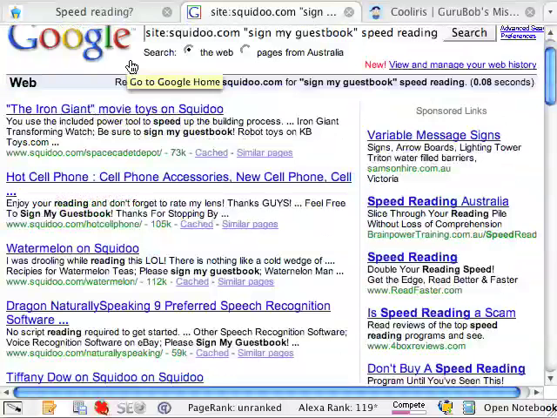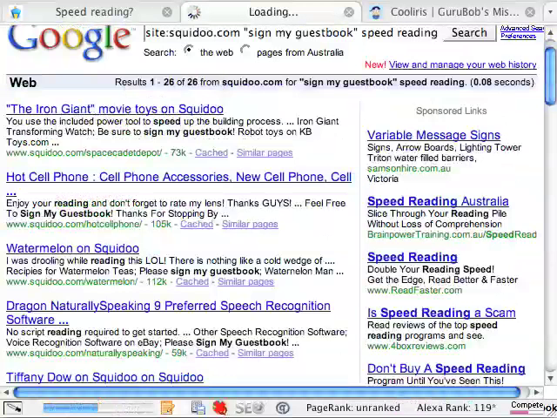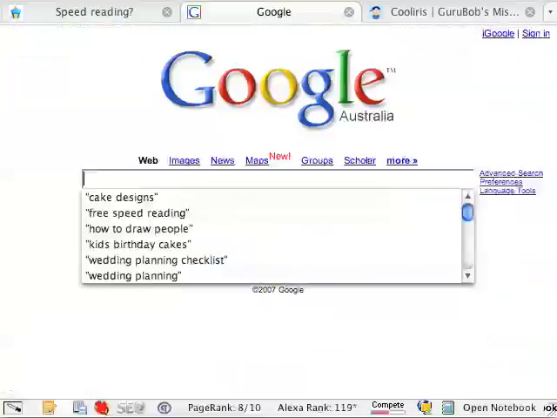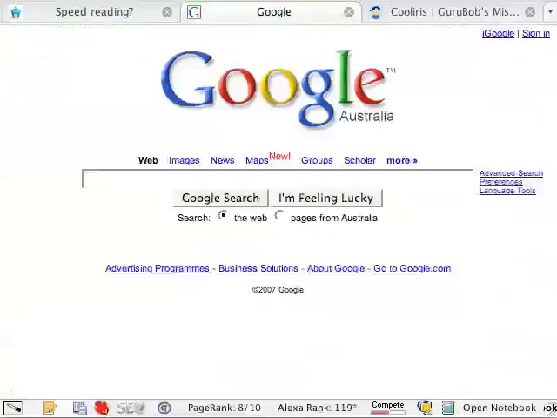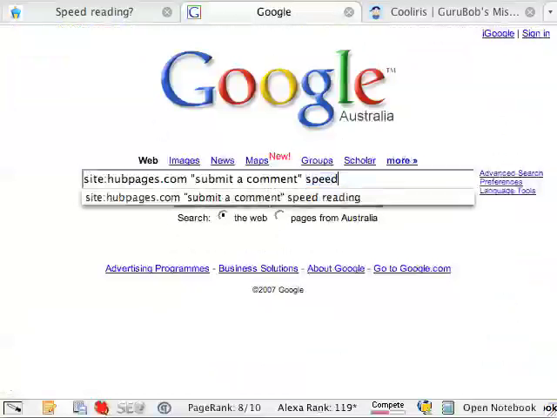And one of those other platforms could be HubPages. Now I use this structure here for searching for hub pages. Very similar to the Squidoo one, except that instead of searching for a guestbook, we're searching for the phrase "submit a comment." Again, we're delimiting the search only to the hubpages.com domain, and of course we've got our keyword again, speed reading.